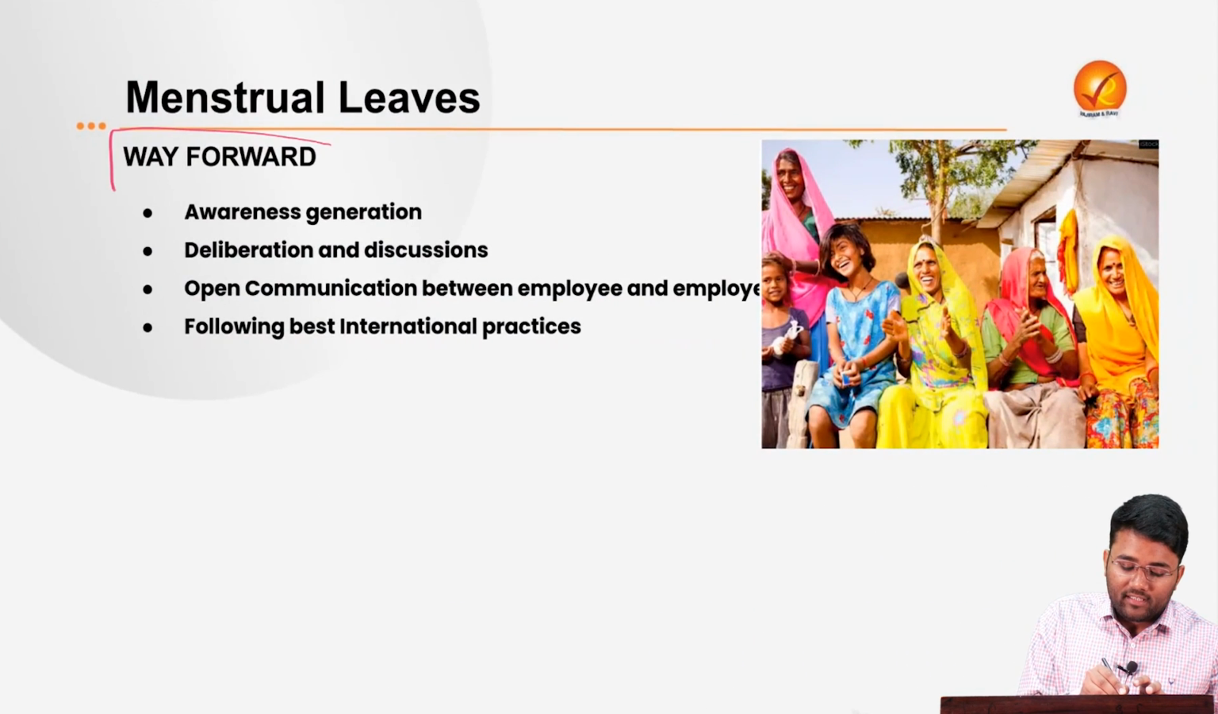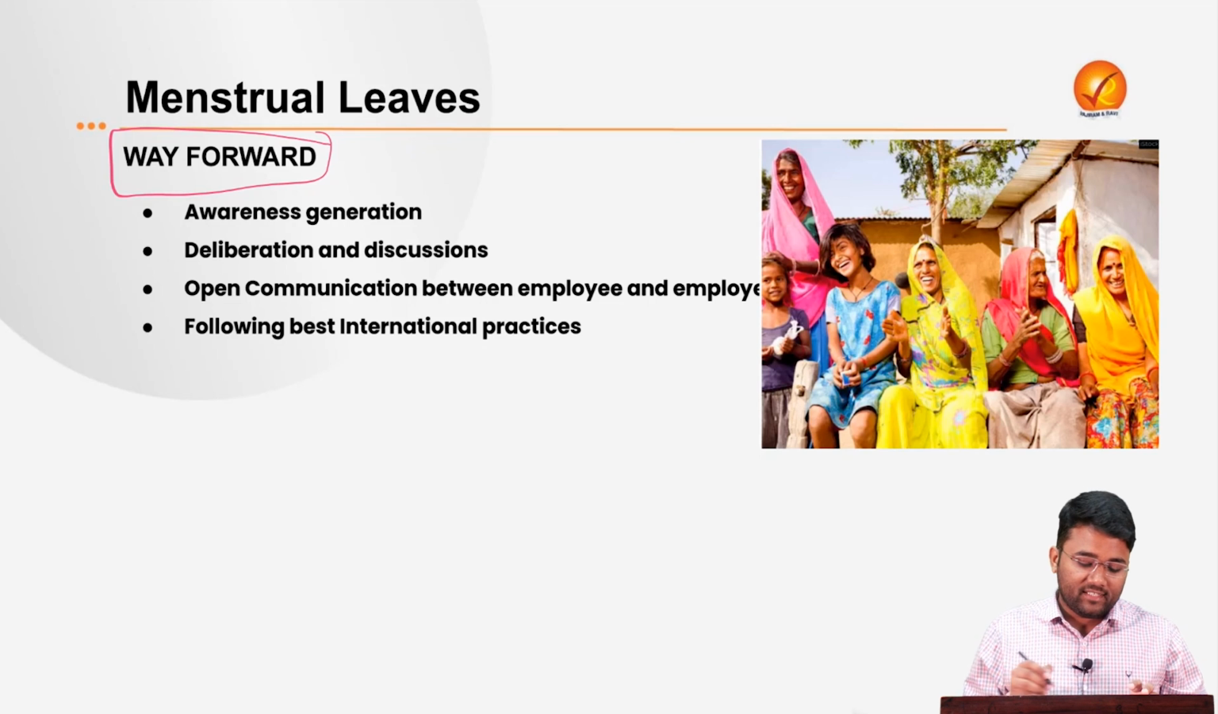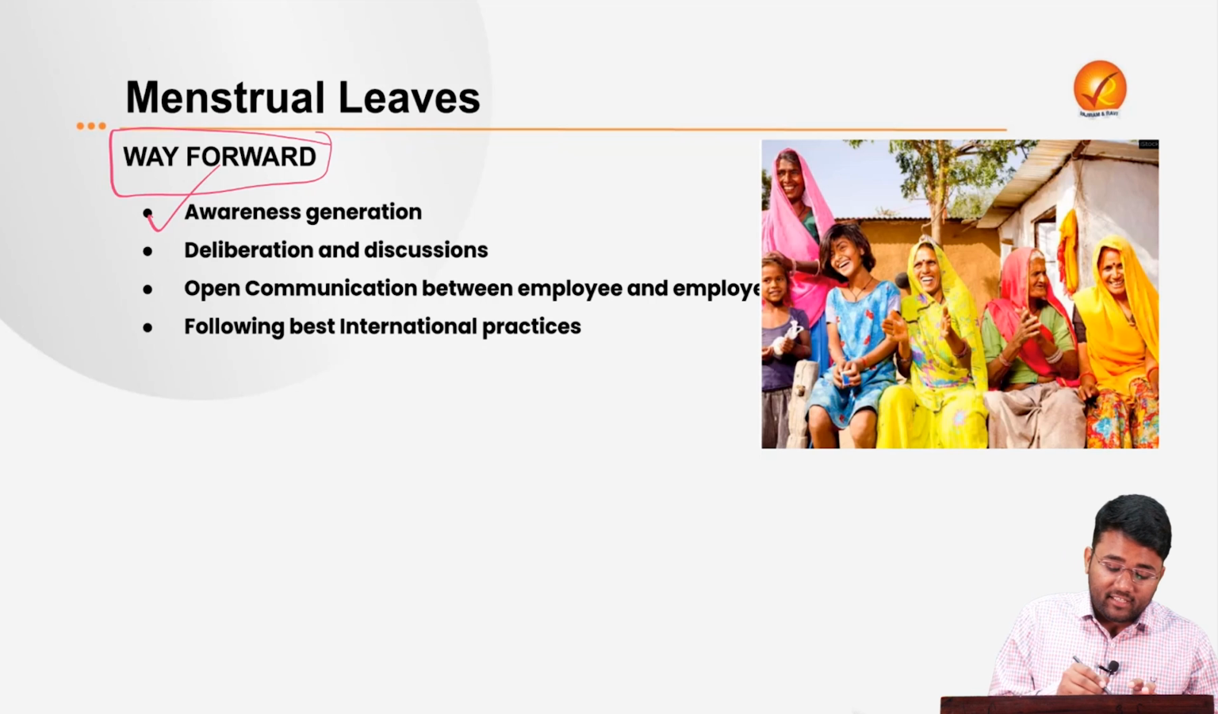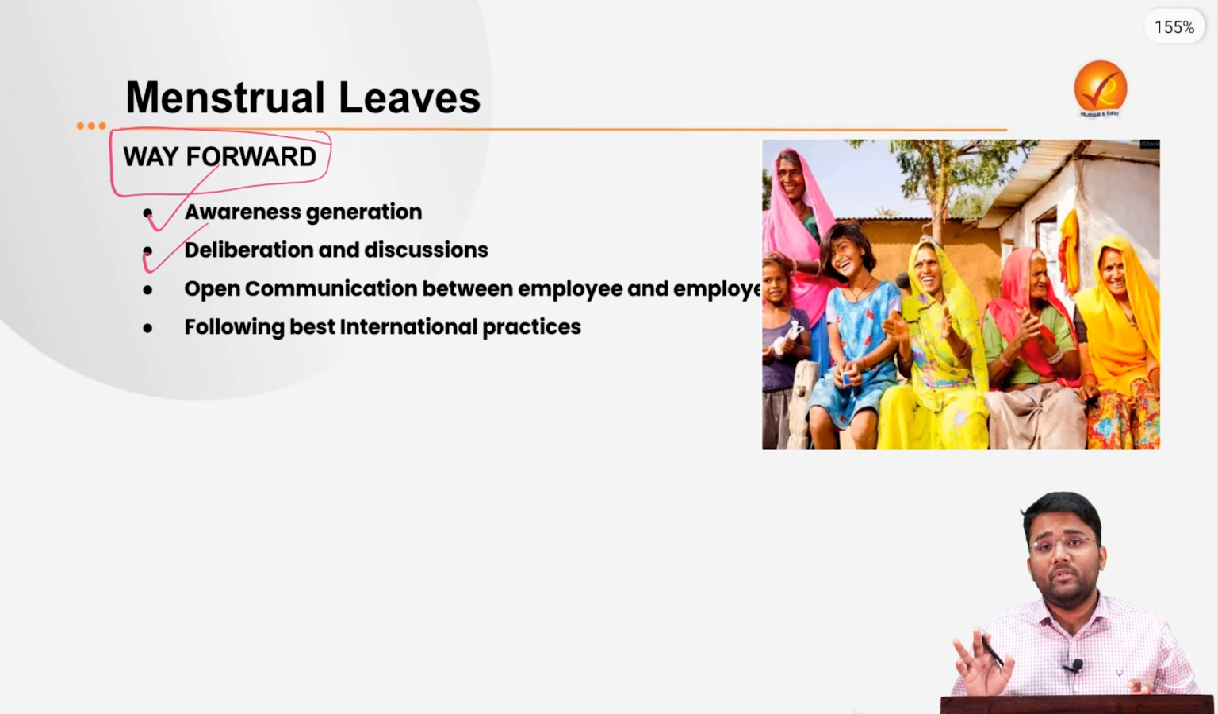So what should be the way forward or the suggestions? First, there is a need for awareness generation. There is a need for destigmatization of this particular topic, that is period and menstruation. There is a need for giving proper sex education to females in schools, in the family, in society and everywhere. There is a need for more deliberation and discussions among all the stakeholders, that is women, government, the NGOs, etc.